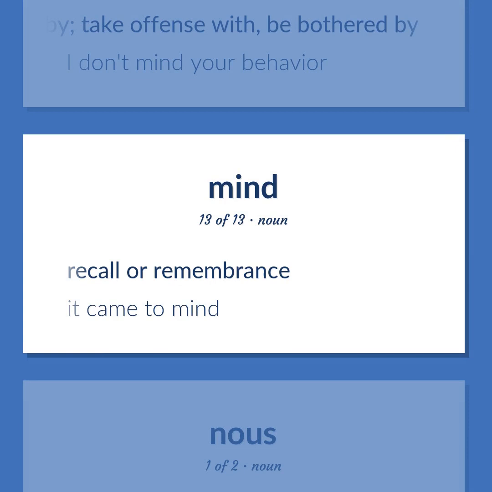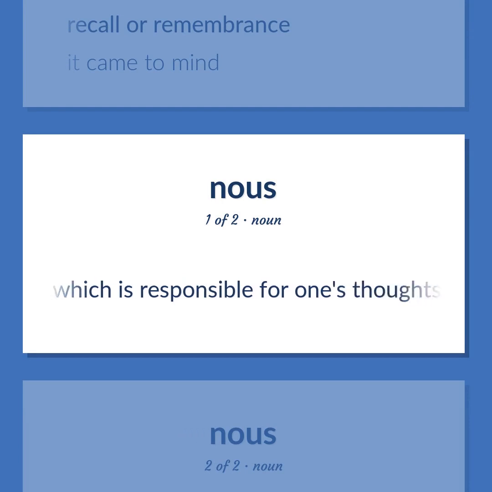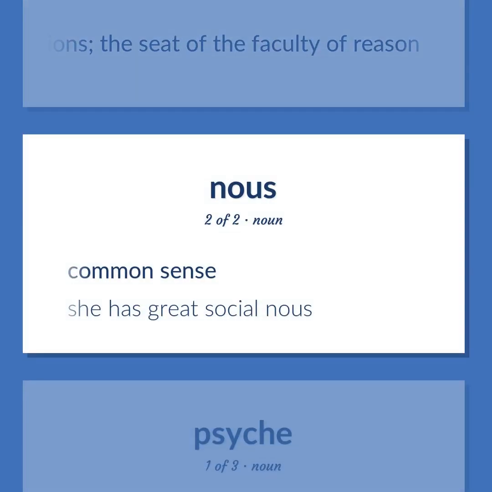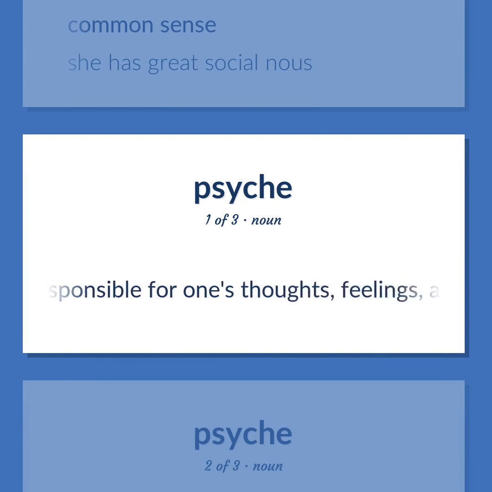Recall or remembrance. It came to mind. That which is responsible for one's thoughts, feelings, and conscious brain functions, the seat of the faculty of reason. Common sense. She has great social nous. That which is responsible for one's thoughts, feelings, and conscious brain functions, the seat of the faculty of reason.